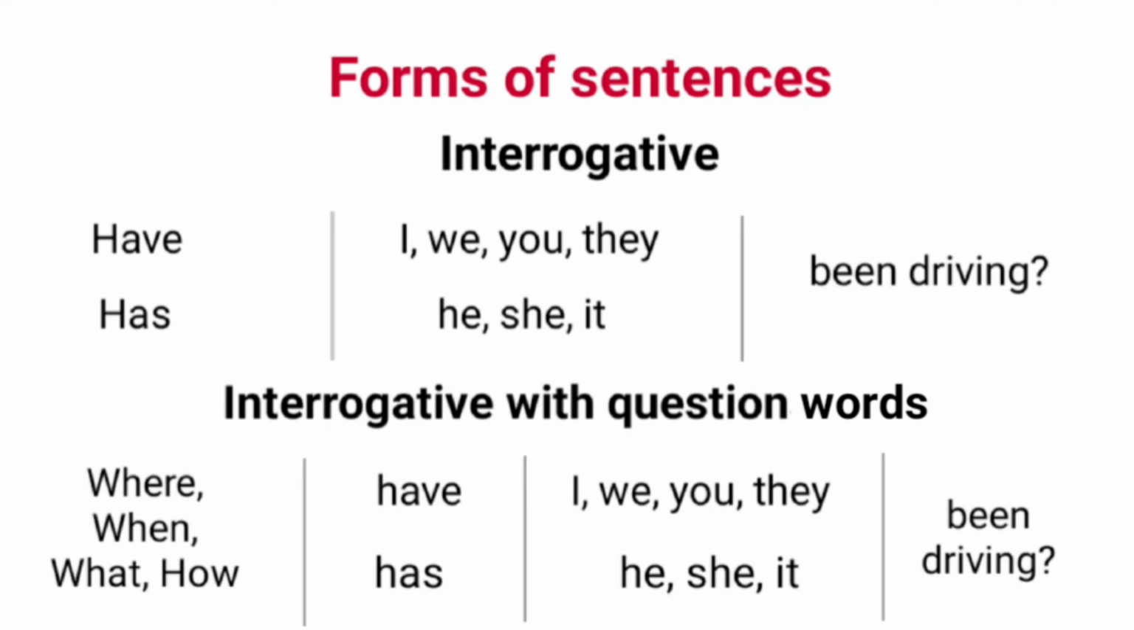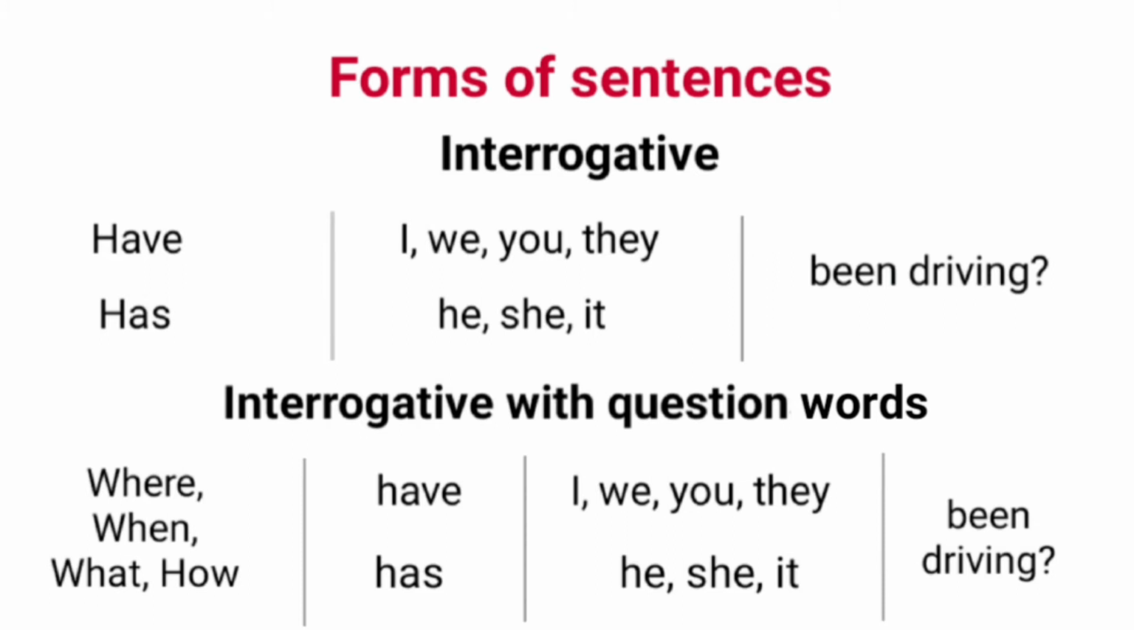Next form is interrogative sentences. In such sentences, have or has comes in the first place. Examples are have you been driving? Have they been driving? Has she been driving?